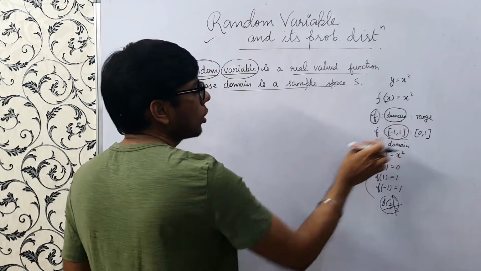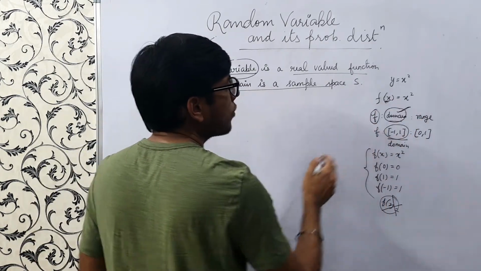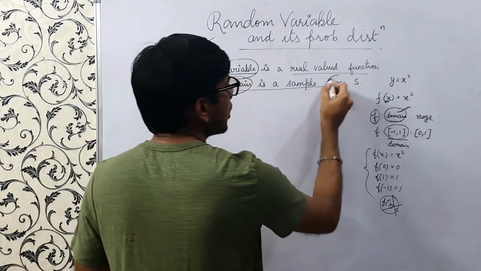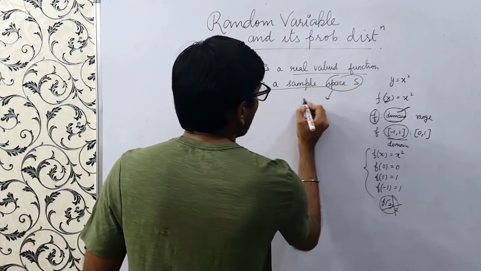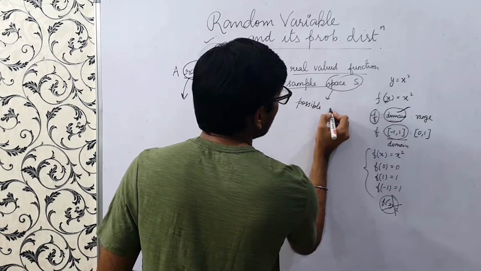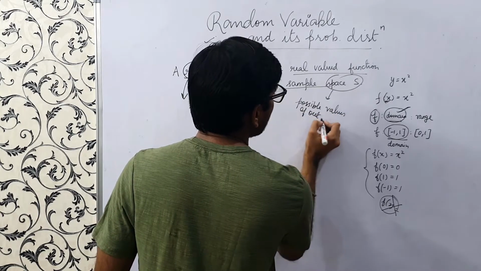It's from -1 to 1. So this is the value of x for which the function is defined. So here the domain is the sample space. So what is the sample space? Possible values of outcomes of our experiment, right?